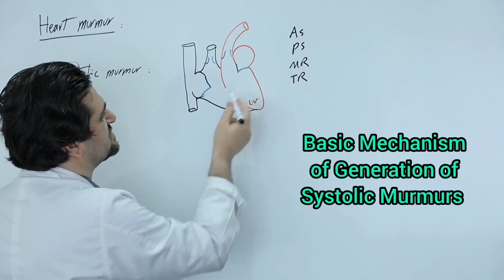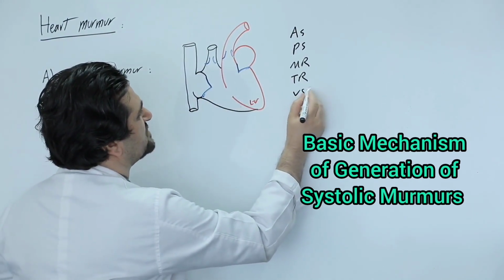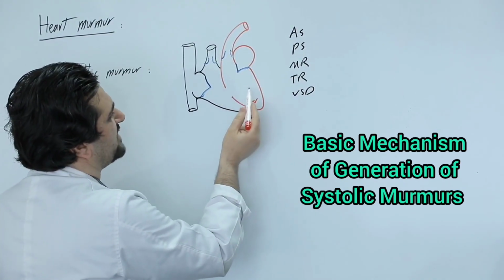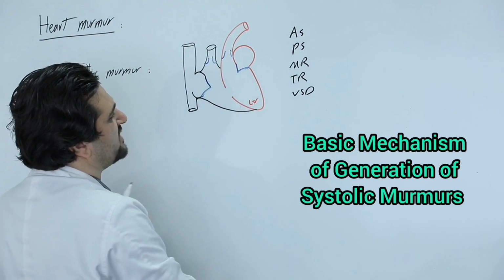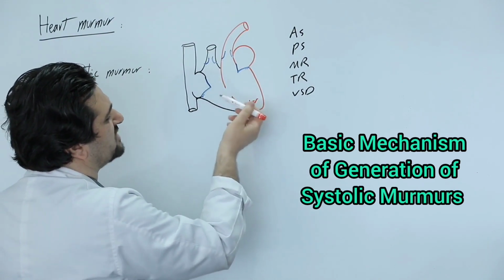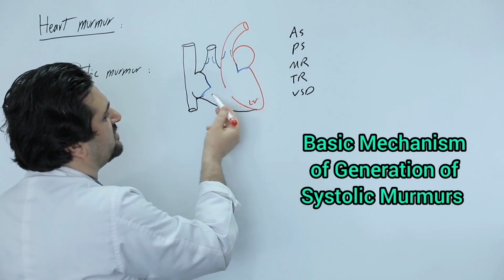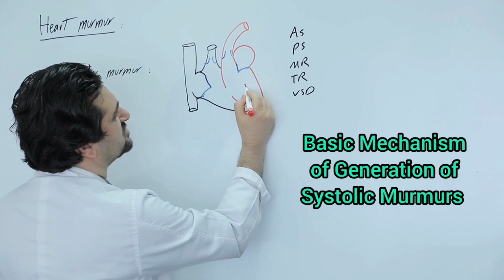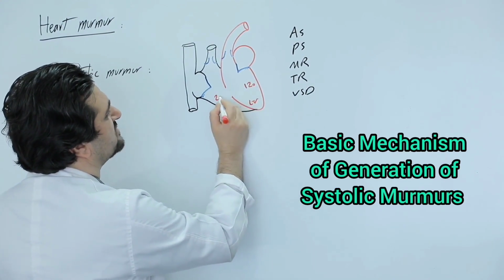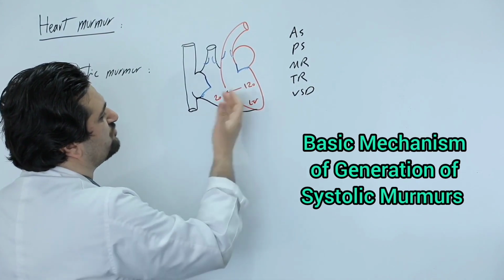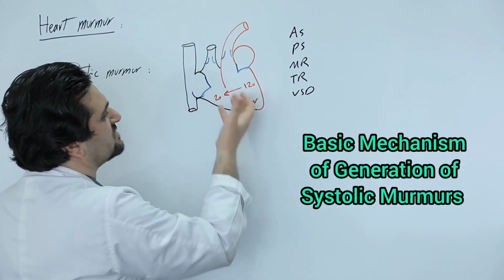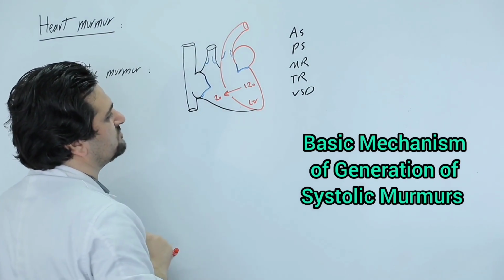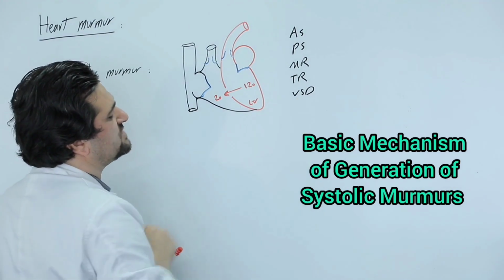The next condition in which its murmur is heard during systole is VSD, or ventricular septal defect. In these patients, there is a defect or hole in the wall between the left and right ventricles, which causes blood to flow from the left ventricle into the right ventricle during systole. Because during systole, the pressure in the left ventricle is 120 mmHg, while in the right ventricle it is 20 mmHg. And since the pressure gradient is very high, the murmur caused by VSD will be very loud and of high intensity. Why don't we hear the VSD murmur during diastole?